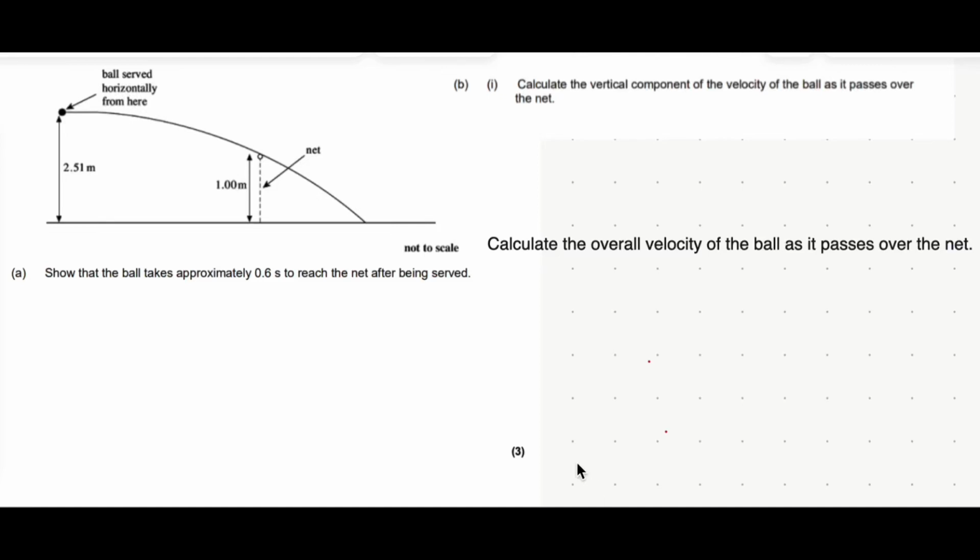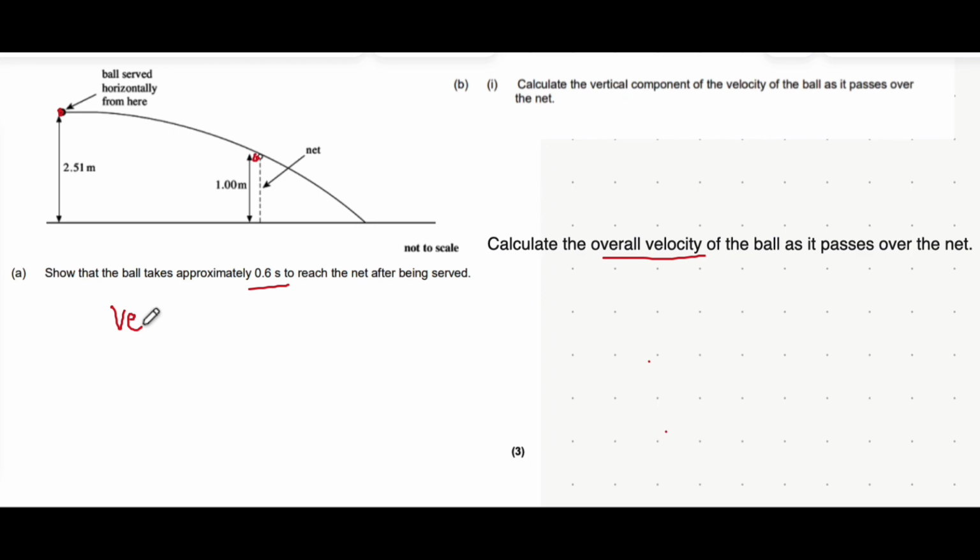In this video, we're going to have a look at using the Suvat equations as well as finding the overall velocity, which is a little bit different to finding the horizontal and vertical velocity alone. So it's told you that a ball is served horizontally, and it's asking you to show that the time taken for the ball to reach the net from where it starts is 0.6 seconds.